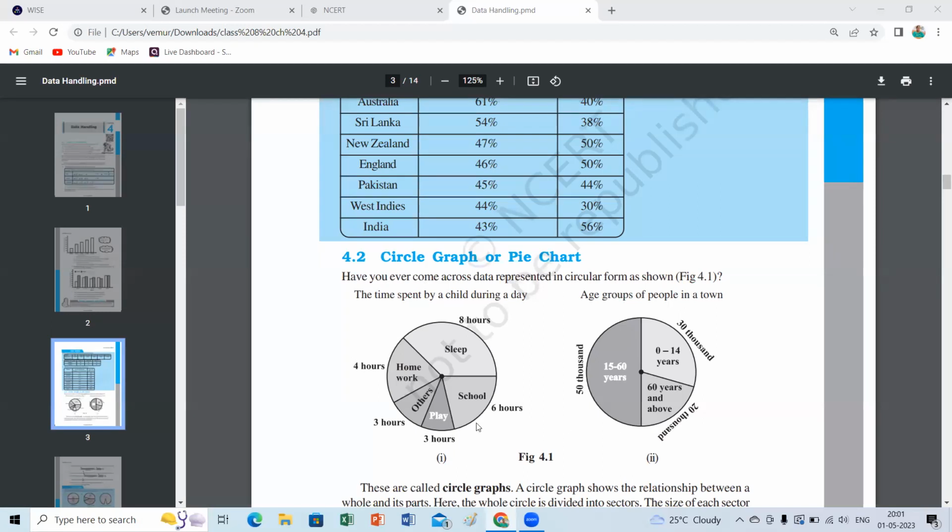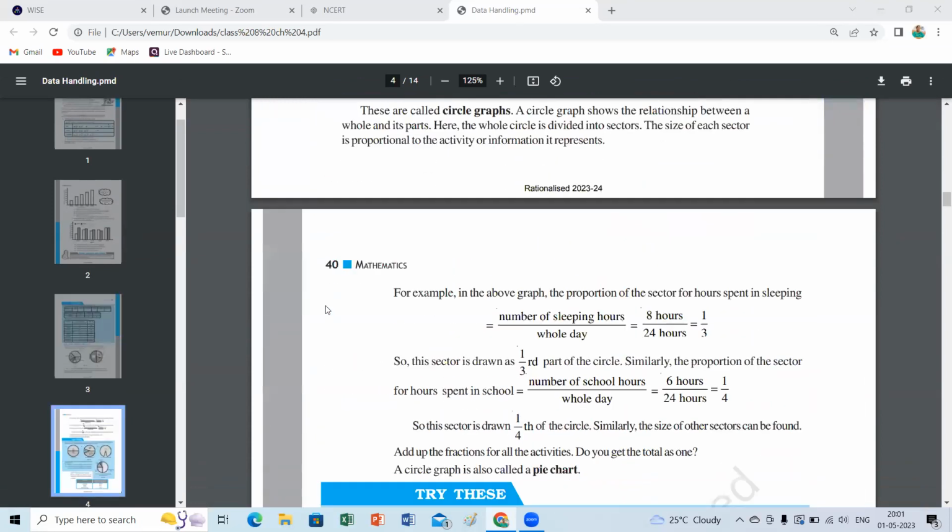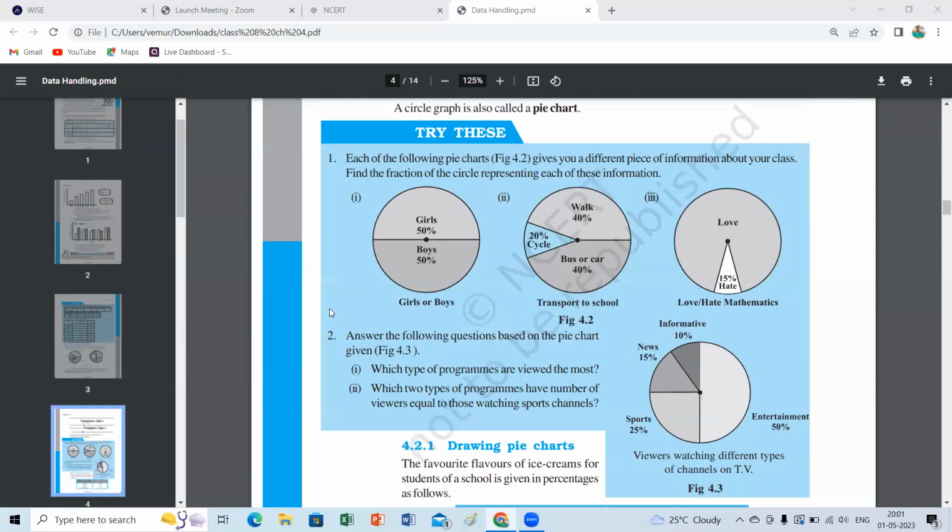In the next class we need the geometry box also. That's my intention in telling you, children. Please be ready in the next class, so we will see the rest of the part. Okay, right, children. Bye. See you, children.